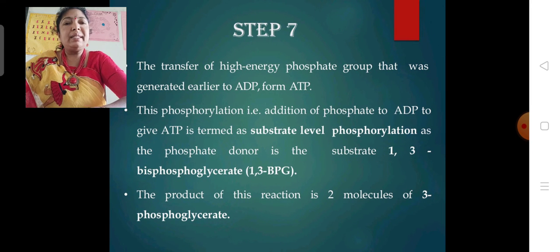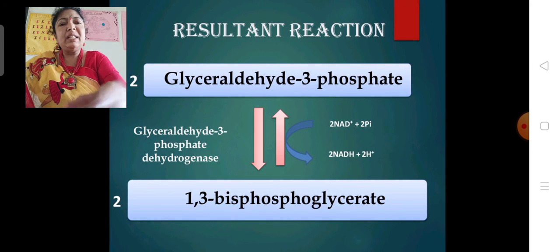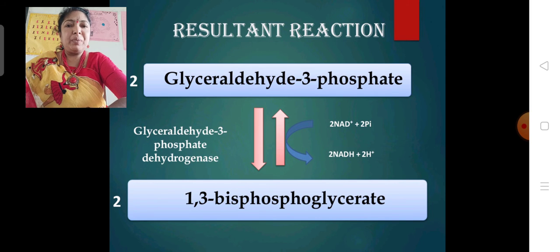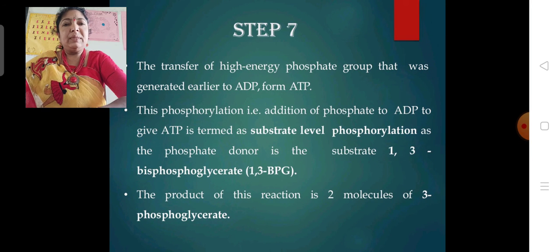Next, in the seventh step, the H3PO4 minus present in the cytosol is utilized in the phosphorylation reaction. In this step, a high energy phosphate group is transferred to ADP to form ATP, by substrate level phosphorylation.